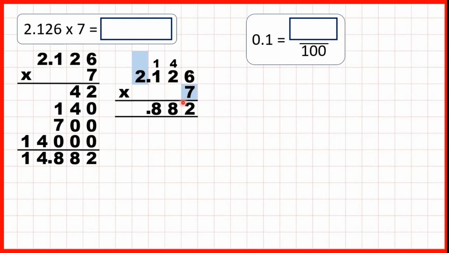And 2 times 7 is 14. So our answer is 14.882.